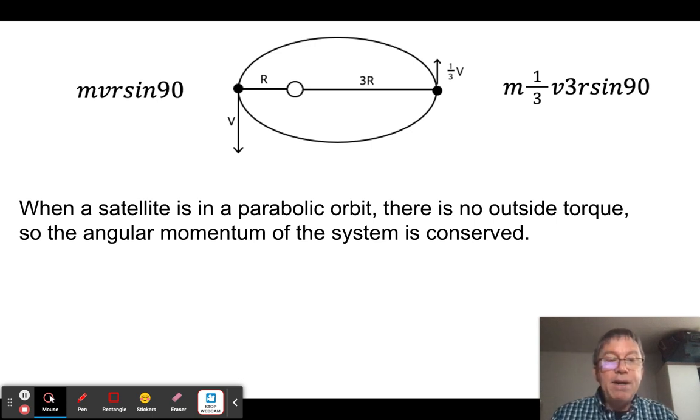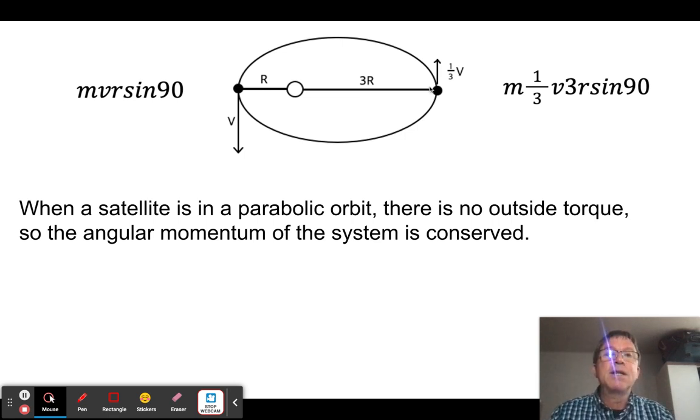Now, one thing about angular momentum is it definitely applies to orbiting systems. When I have satellites in orbit around an object, so we have gravitational things, there's no external torque acting on the system, so therefore the angular momentum of the system must be conserved. So let's just say right now I have the planet in this position here. So what I've got is m, v, r, sine 90. As it goes around and gets to here, I haven't put a torque on it. There's been no outside torque acting on it, so it can't have gained or lost its angular momentum.